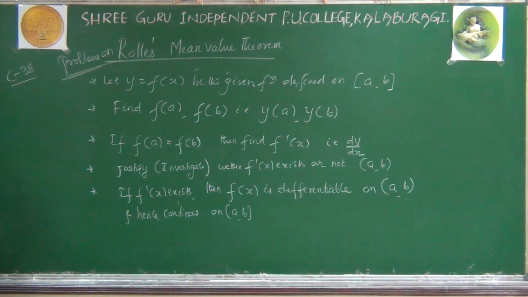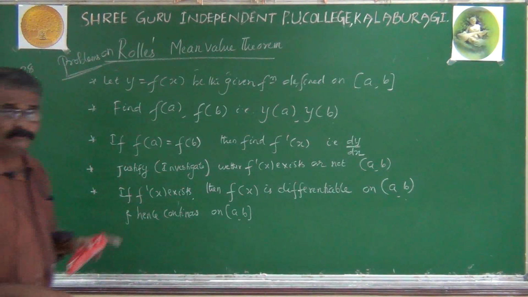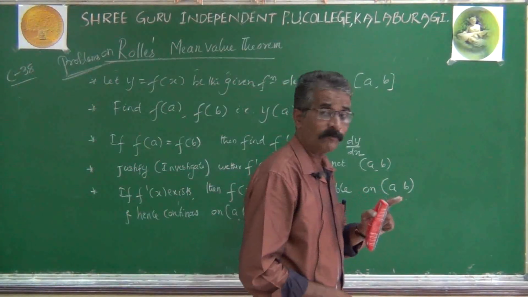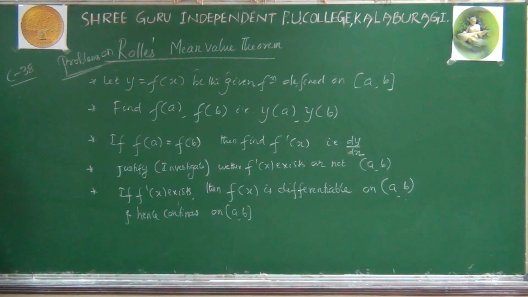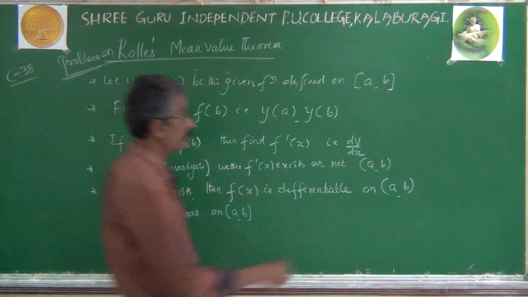As all the conditions of Rolle's theorem are satisfied, minimally you get one value of x. To find that value of x, use the condition f dash of c equal to 0. Next step.